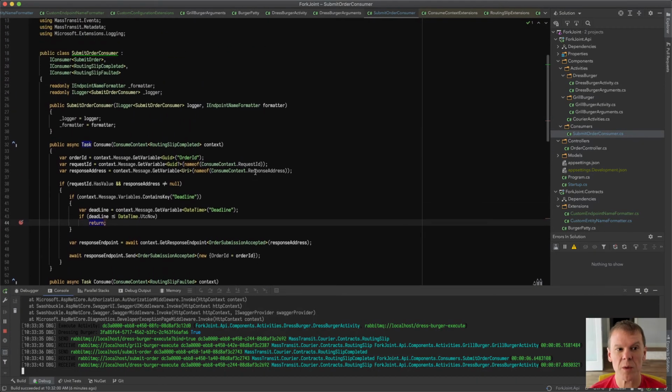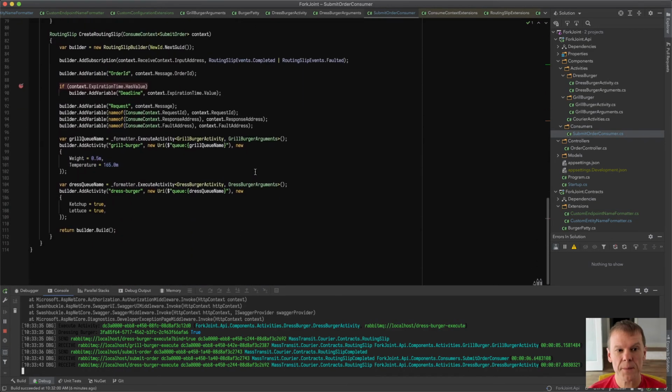And if we go back to where we're building that routing slip, you can see that we're using our formatter to name the execute activity to get the queue name, and then using a short queue name to actually address that activity in the routing slip. So those addresses are resolved at runtime based on those short names as it tries to send and complete each activity. There is no coupling of types or anything between routing slip builders and the actual activities executing the routing slip.